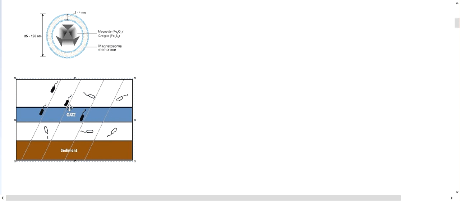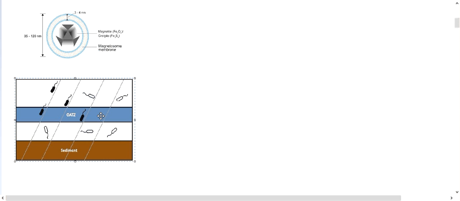And how can this type of bacteria find that space? Let's say this is the sea level. As we go deeper into the sea, the oxygen concentration falls. So how can bacteria find a perfect spot? Let's say this is a spot, this OATZ area, the oxic-anoxic transition zone. It is between the oxygenic zone and the anoxygenic zone, the perfect spot. How can they find that? That is with the help of magnetosome.